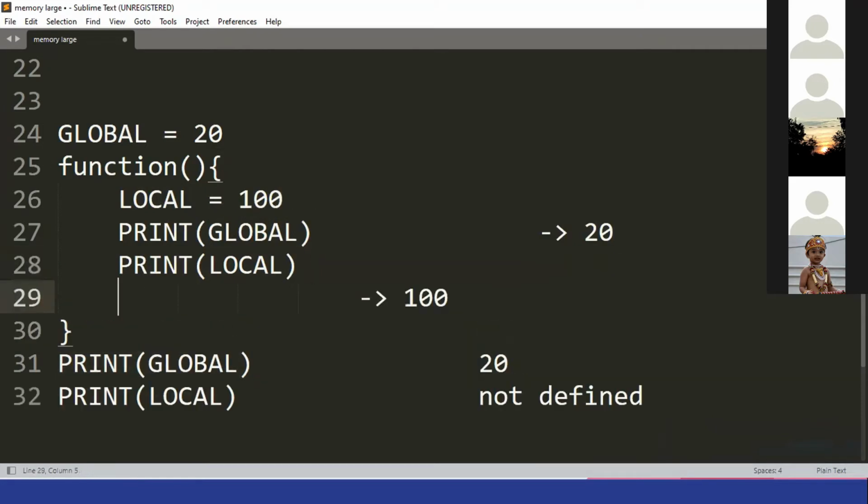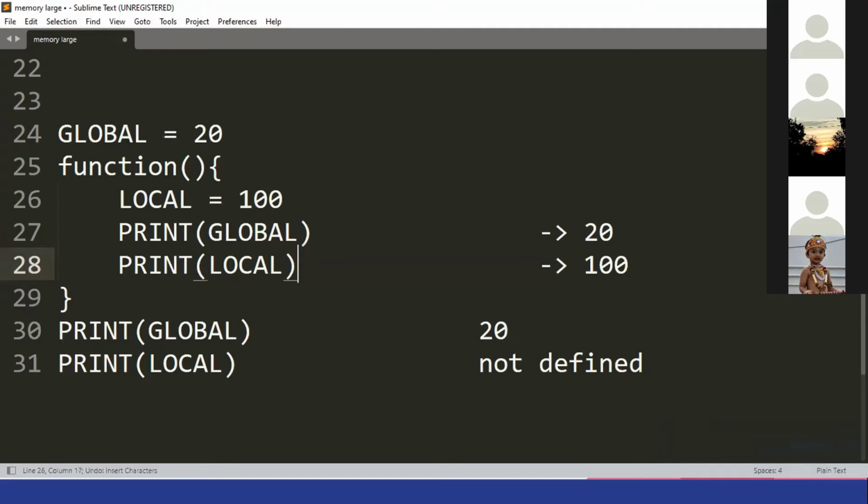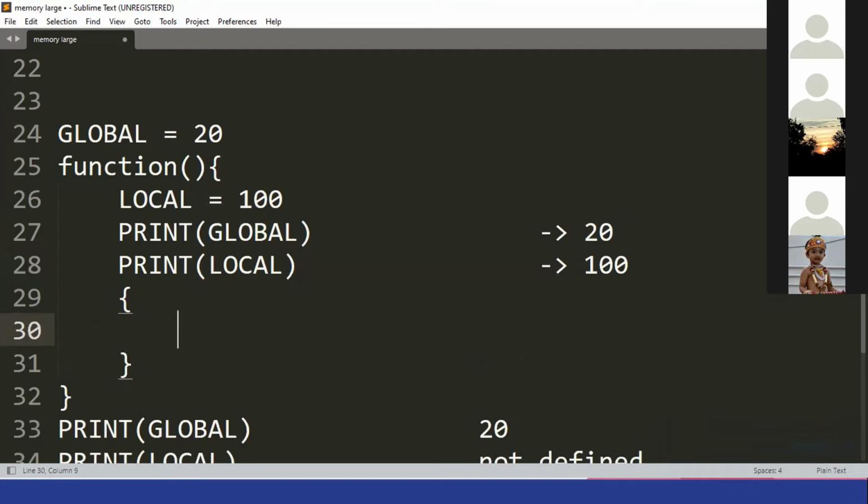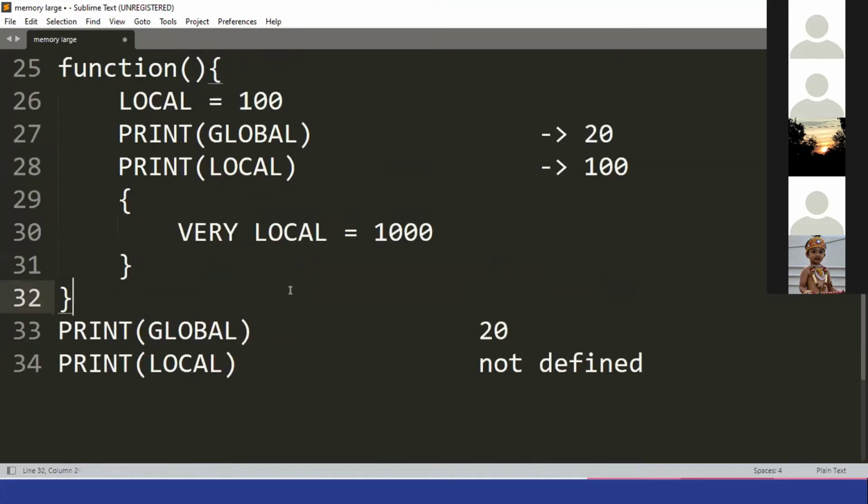Now let's take one more thing, a bit harder example. Now I'm defining something else, very local. The same example, I'm taking 1000. And I'm trying to print it here.